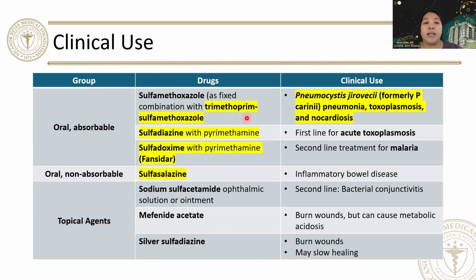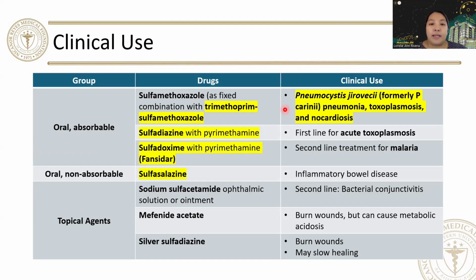And please remember, this is the drug of choice for your Pneumocystis jirovecii pneumonia infection, formerly known as Pneumocystis carinii infection, which is an AIDS-defining infection for patients diagnosed with HIV or AIDS. So it's a type of pneumonia seen for patients with HIV or AIDS infection.